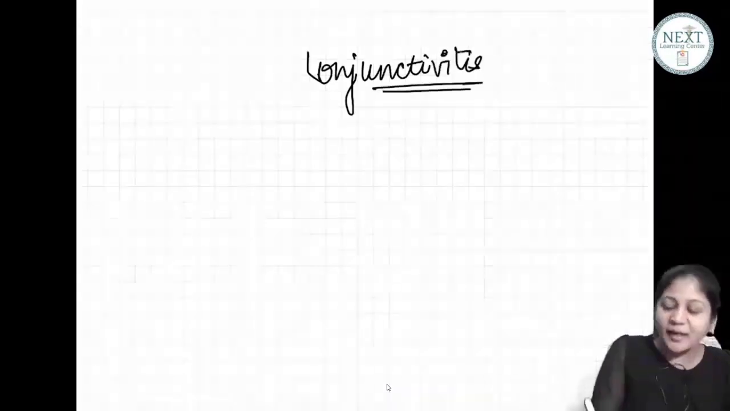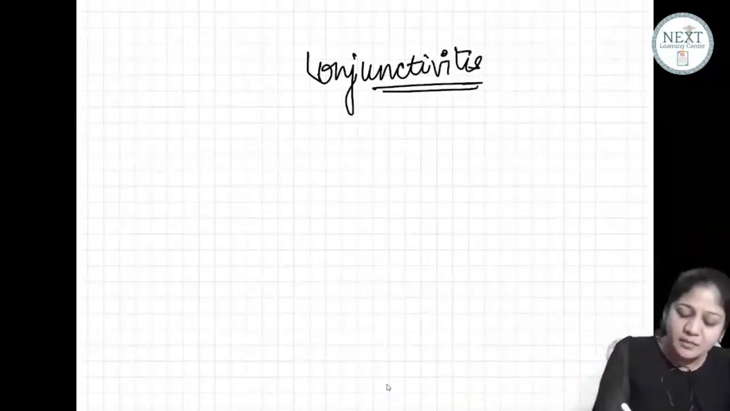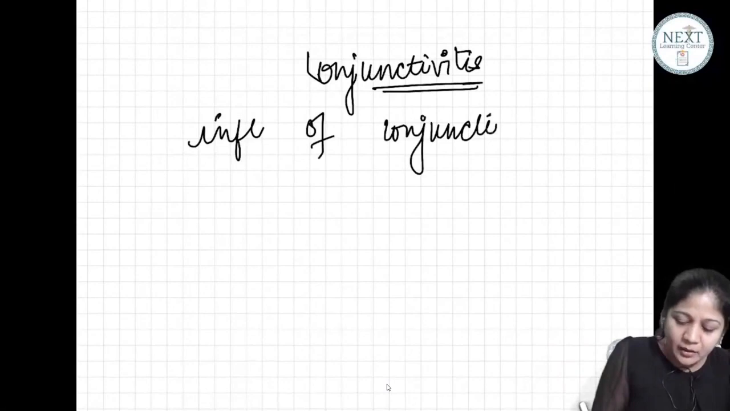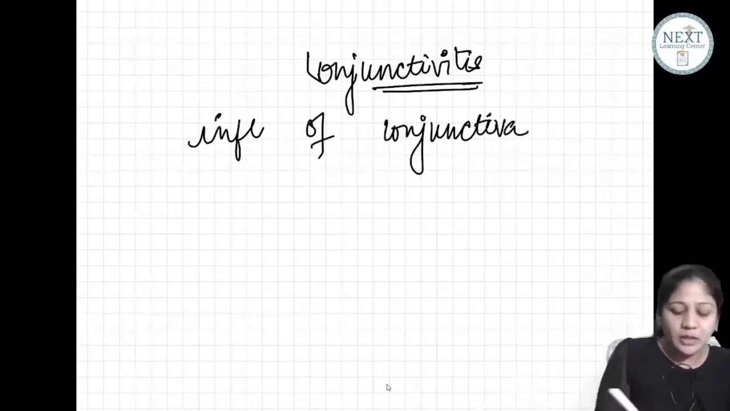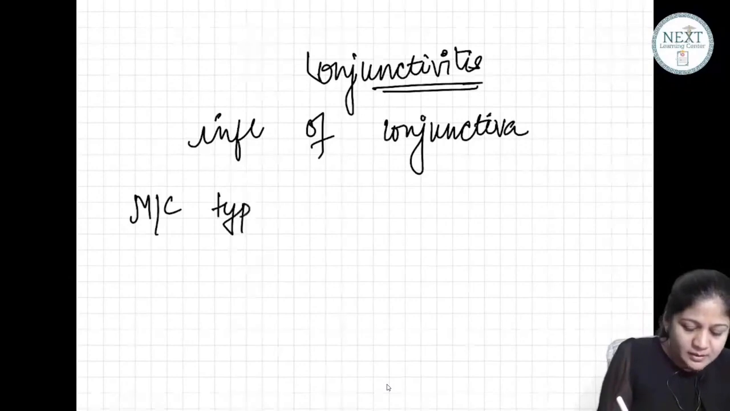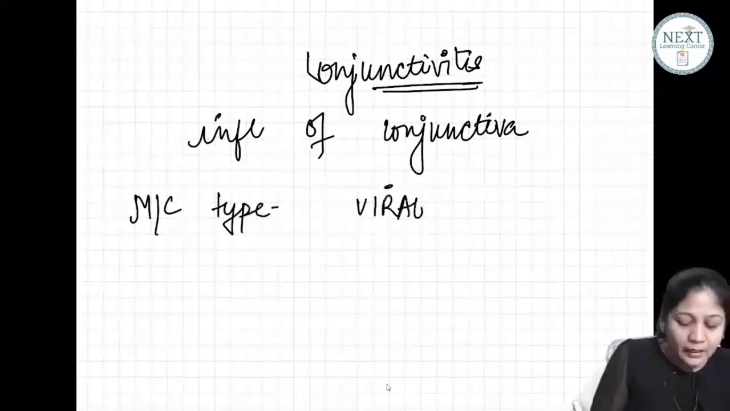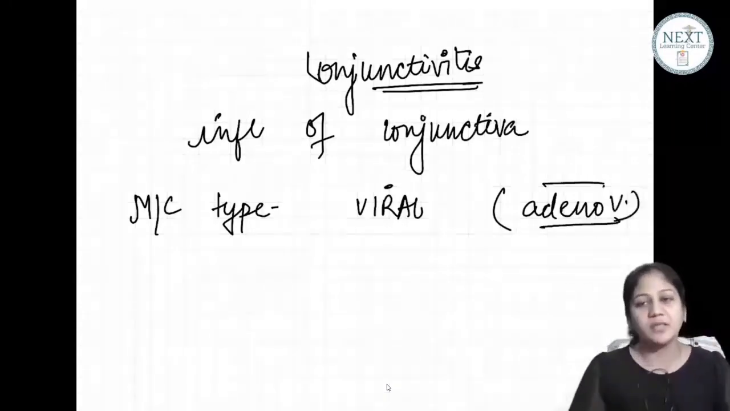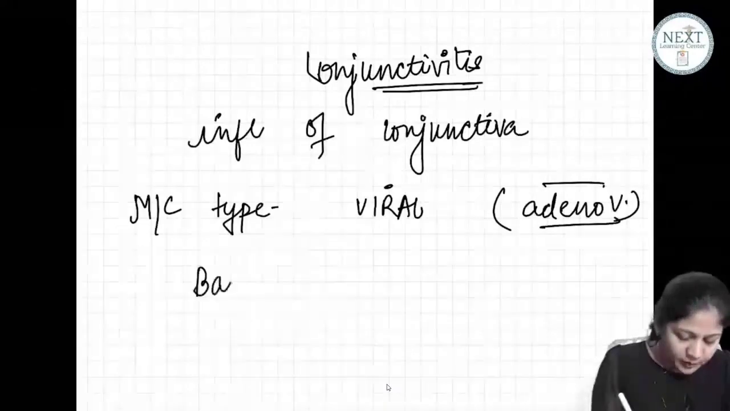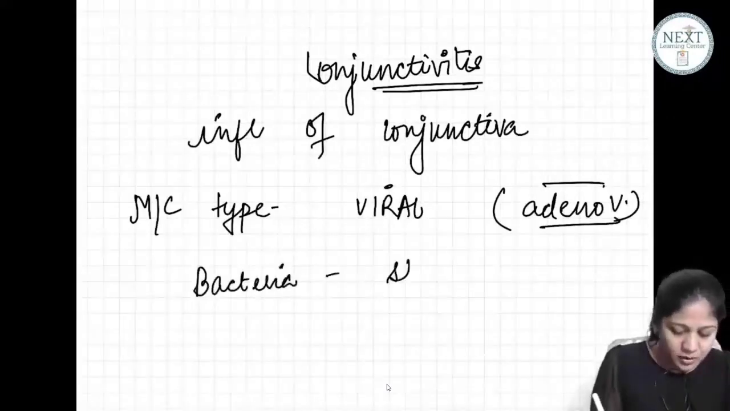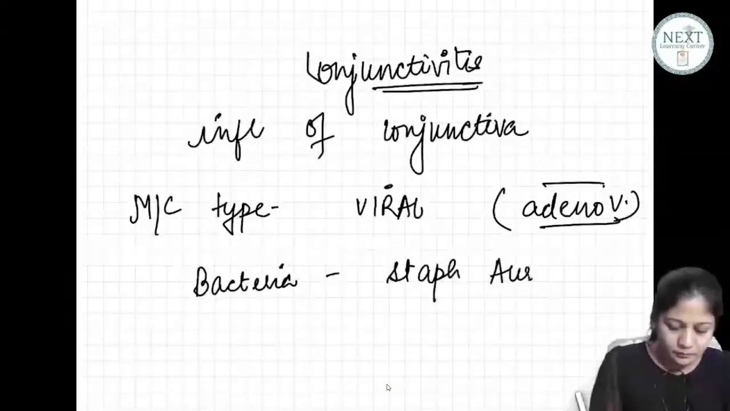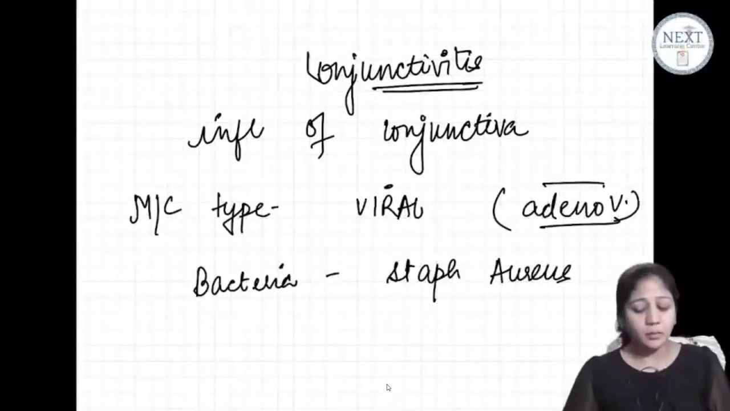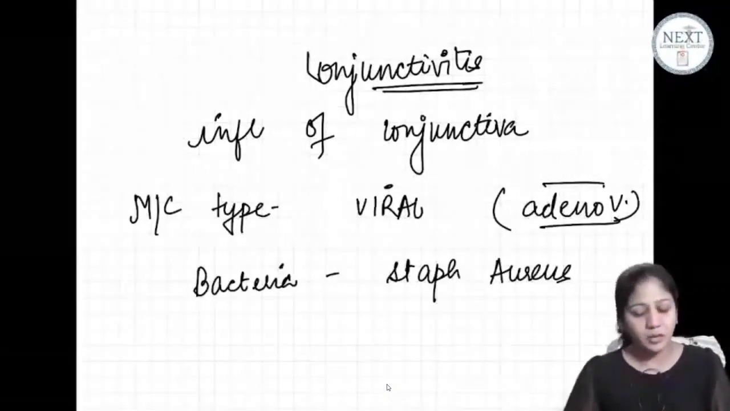Now let's talk about the simple topic conjunctivitis. So what do you understand by the word itis here? It is simple, plain inflammation of conjunctiva. Now, the most common type of conjunctivitis is mainly the viral ones, and in the viral, adenovirus is the most common virus to cause conjunctivitis. If they ask you about bacterial, Staph aureus is the most common one. If they ask you overall, it is viral. If they ask you bacterial, Staph aureus is the most common organism to cause inflammation in the conjunctiva.